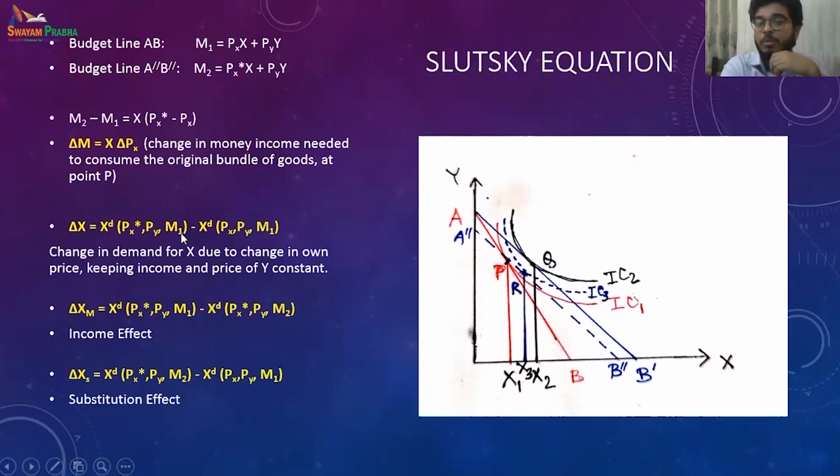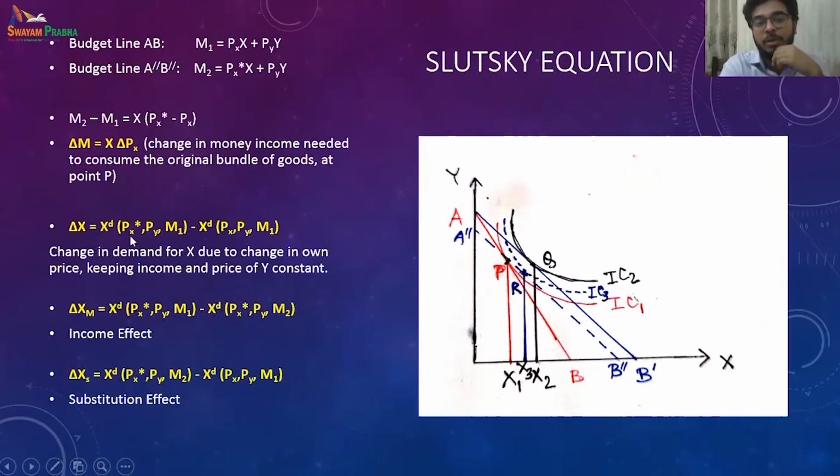Now you may wonder why M1. It could be M2 over here. No, here with the change in price, the money is the same. So we are not adjusting the money, right? M2 is A double prime, B double prime. So over here we are not adjusting the money, keeping the money income or the budget the same.